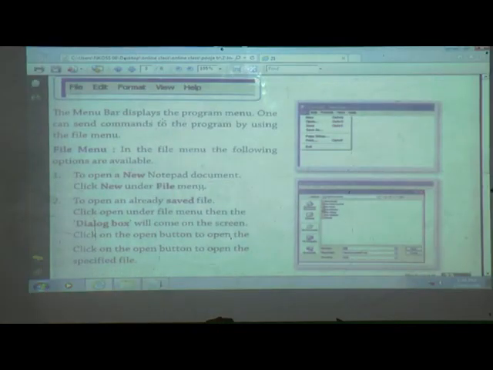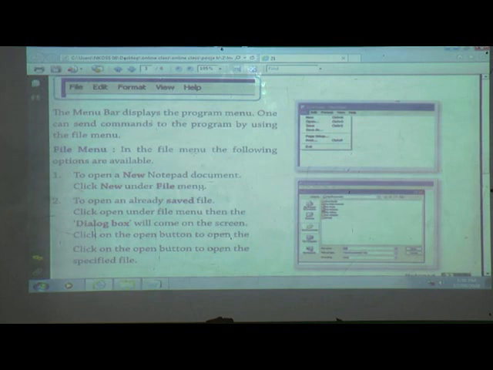The menu bar displays the program menu. One can send commands to the program by using the menus. Firstly, we will see about the file menu. The menu bar has different menus, which are file, edit, format, view, help. In that we will see about file. What is the use of the file menu?